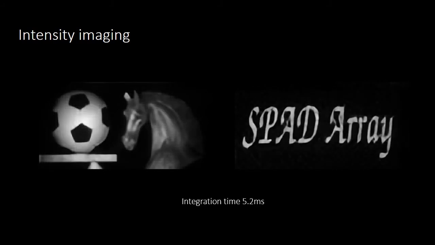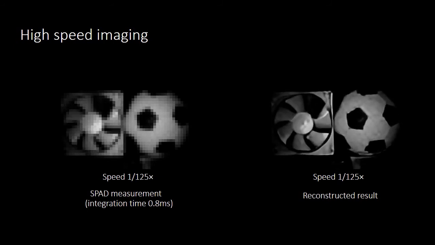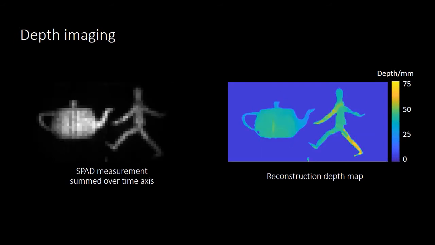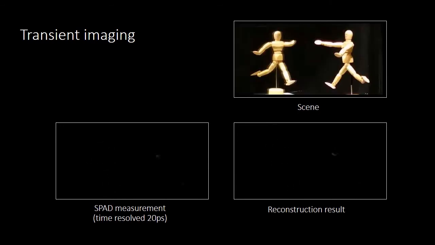First, we show the super resolution results of a static scene. Second, we show the super resolution imaging results of a high-speed rotating fan. The third application is super resolution imaging for depth map estimation. Another example of depth imaging. Last but not least, we show super resolution results of transient imaging. The scene on the right side is reflected by a mirror. Another example of transient imaging.